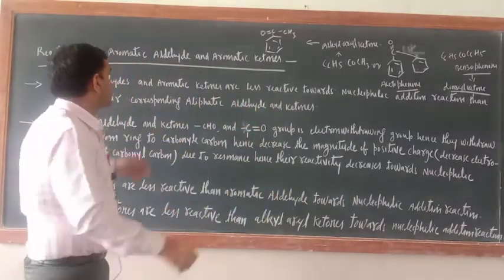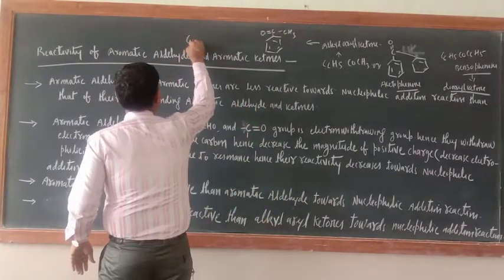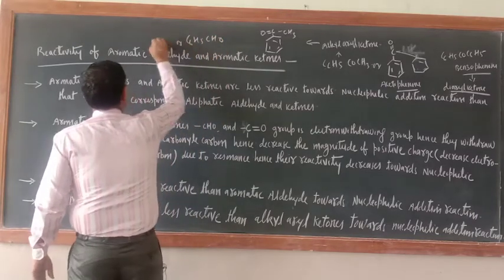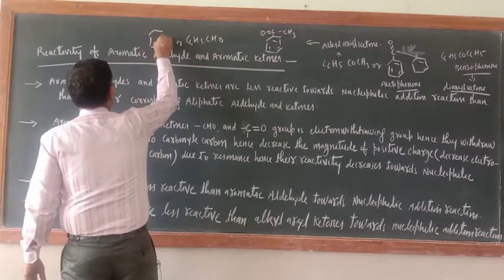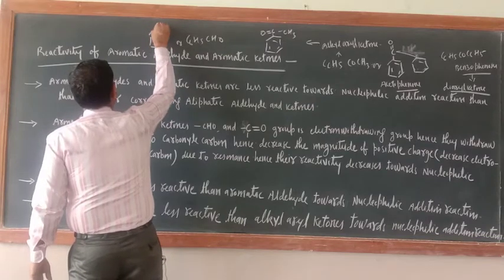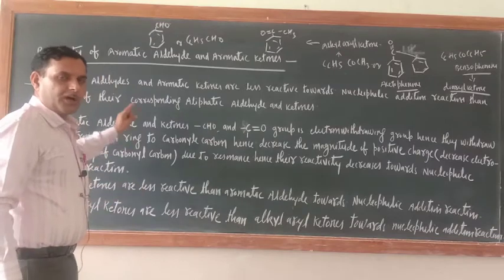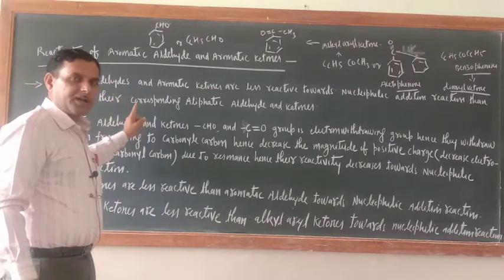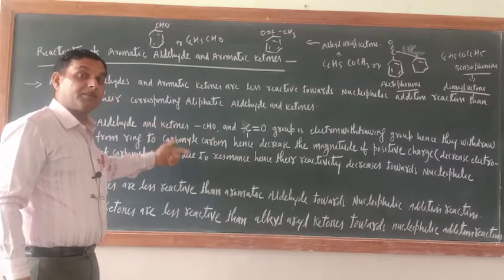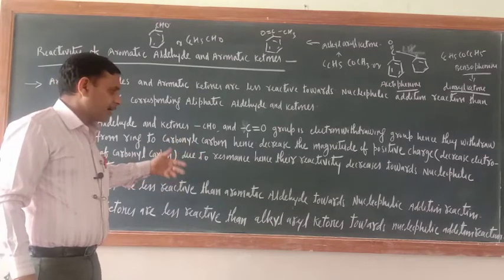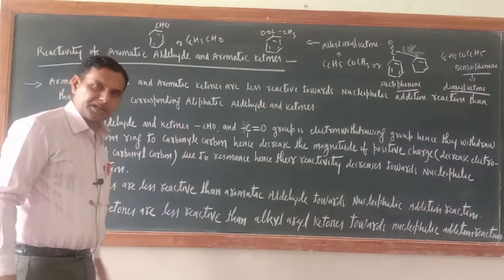Just see, what is this one? This is benzaldehyde. You can make the ring, the benzene ring. This is CHO. This is benzaldehyde or not? So aromatic aldehydes are more reactive than aromatic ketones towards the nucleophilic addition reaction.